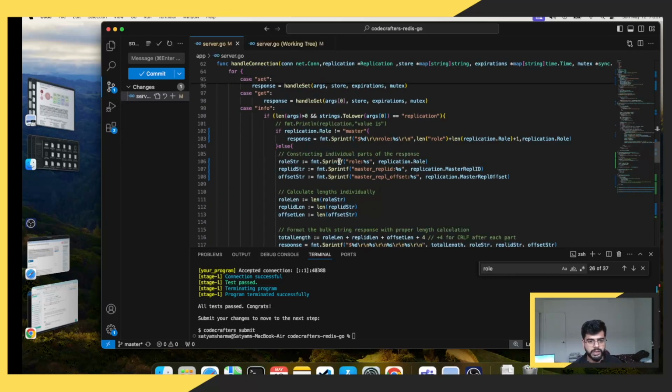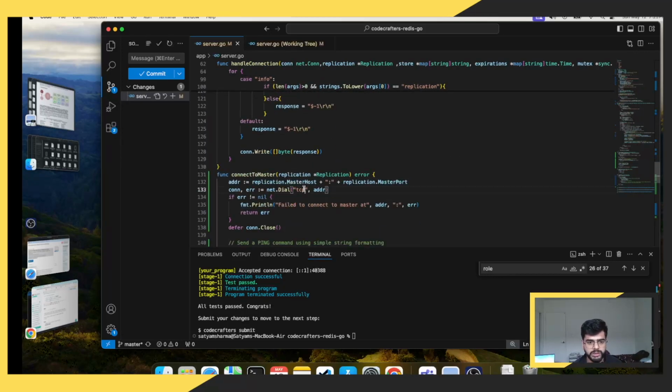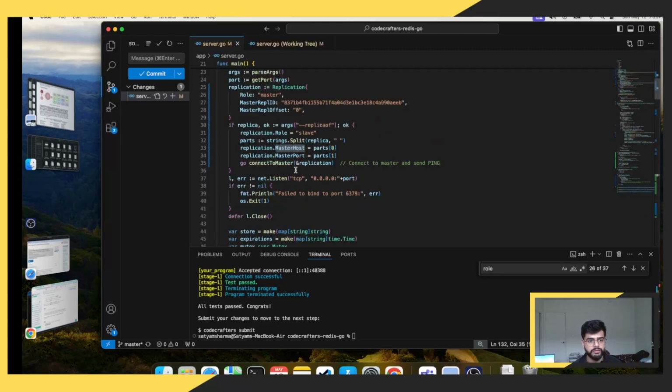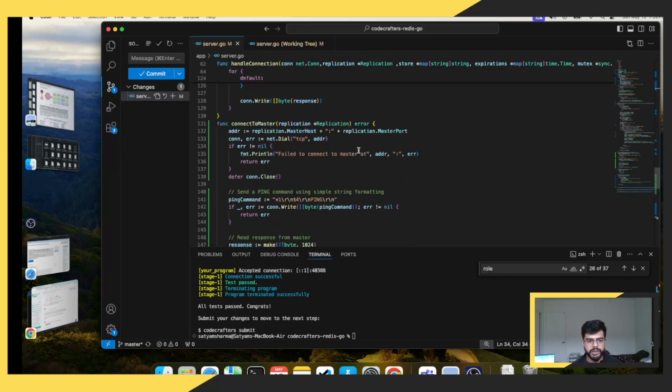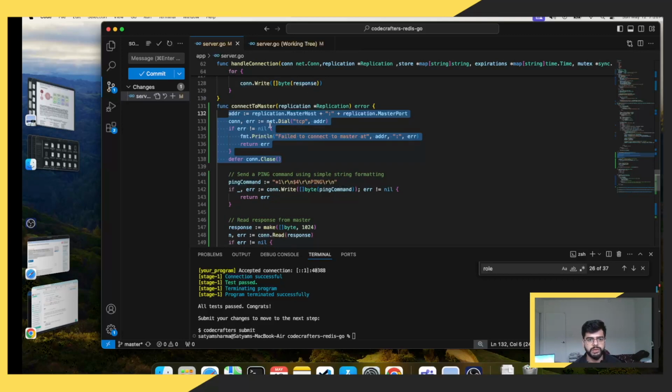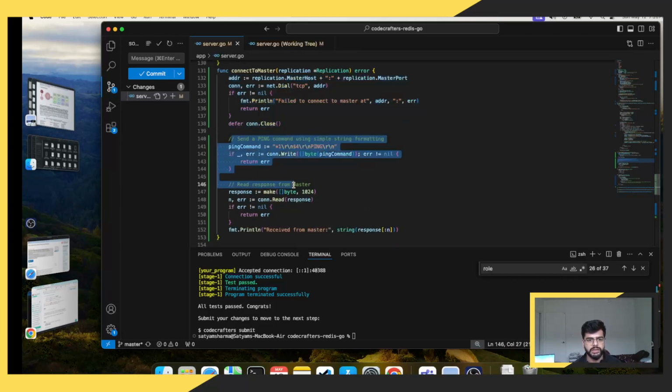Where are we splitting? I think in the connect to master function. No, we are not splitting here. Let's see. Okay, in the first for loop we are splitting. Yeah, so strings.Split on the replicaof value with a space. And once this is split, we are using part 0 as host and part 1 as port. And once we are done, we are just dialing the port address, sending a ping and receiving a response. That was the task for this handshake protocol.